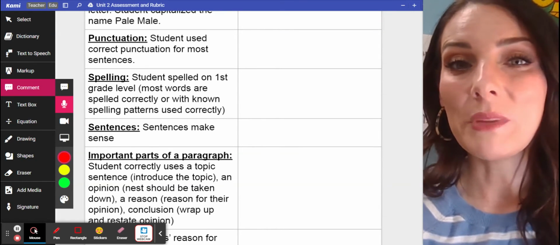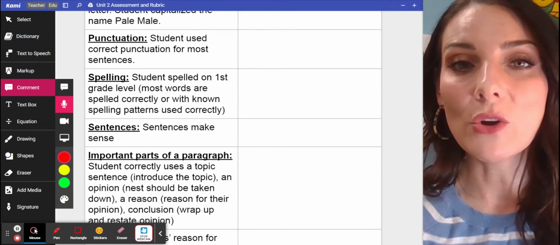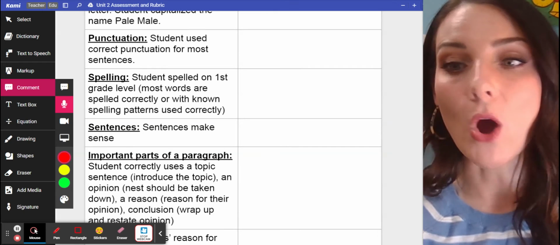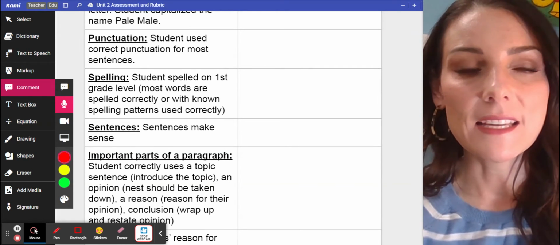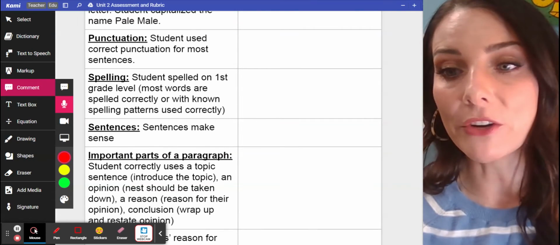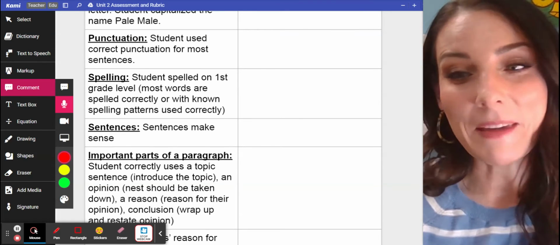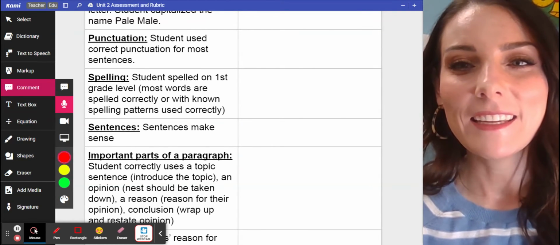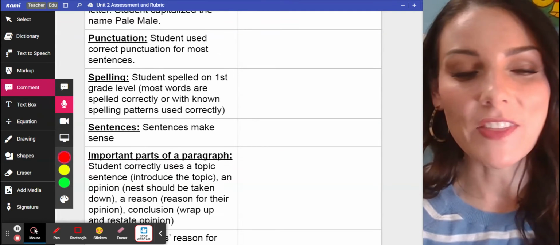But if they just put BRD, that would be incorrect because they know the sound and they know that an R doesn't make the sound. And then their sentences make sense. That just means like a subject verb agreement, and it makes sense. So sometimes they write sentences that don't make sense, and they would miss a point for that.